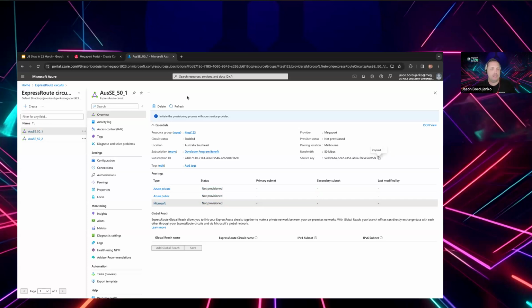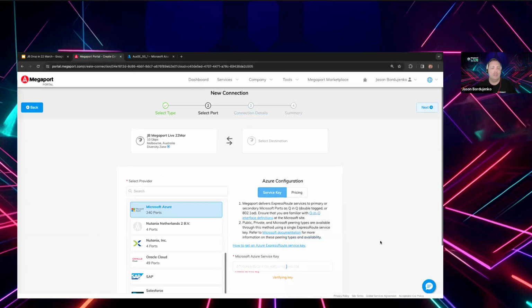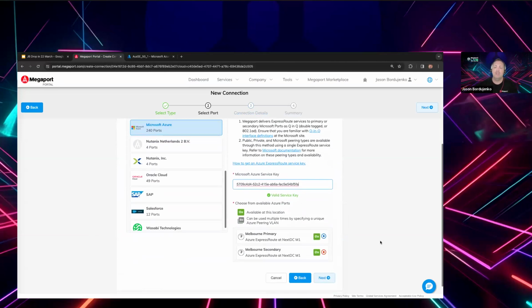So I can copy that particular service key, and where I have had that request in the Megaport side portal, I can paste that service key in. And what's happening here is actually a live API lookup. So the Megaport environment is querying Microsoft for those 2 handoff points that exist on their network. And we can see that specific key, Microsoft has made this selection on our behalf, that 2 of those peering locations, they're separate routers, separate what's known as MSEE or the Microsoft edges. They have been made available in the blue and the red diversity zone at NextDC M1's facility.